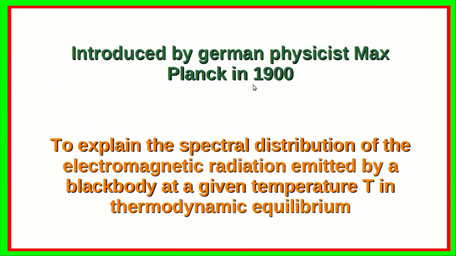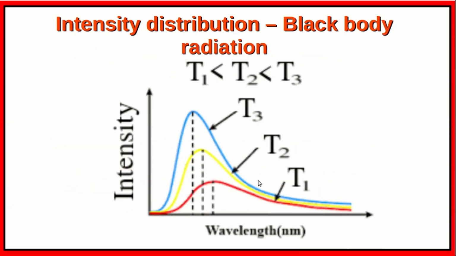physicist Max Planck in the year 1900, and he used it to explain the spectral distribution of the electromagnetic radiation emitted by a black body at a given temperature T in thermodynamic equilibrium. This is a graphical representation of the intensity distribution of the black body radiation at three specific temperatures T1, T2 and T3, with T1 less than T2 less than T3.